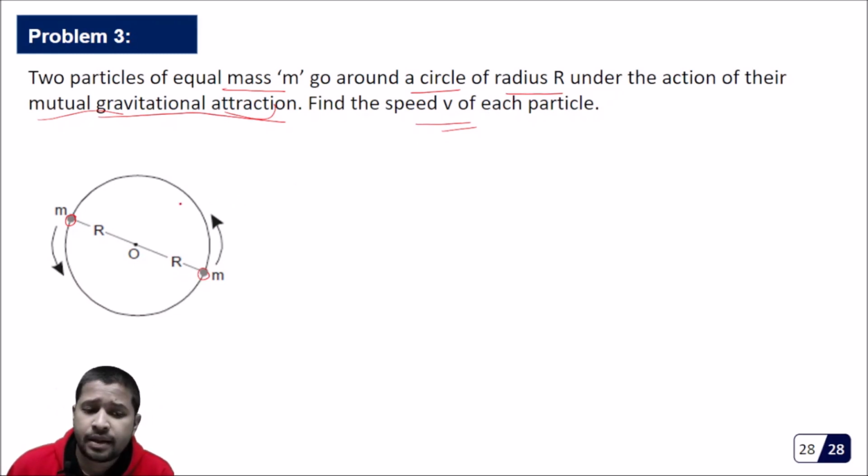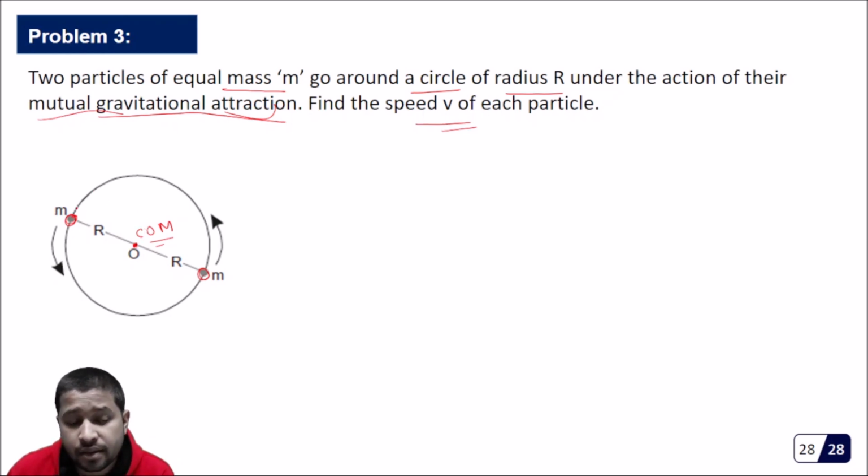For that you have to know one thing, and that is, when two such particles under the influence of their own gravitational forces are revolving in circles, then the center of this circle has to be the center of mass. They actually revolve around the center of mass. So this is the center of mass. Since this is M and this is M, the center of mass will definitely be the midpoint of the line joining them, because these two are of equal masses.